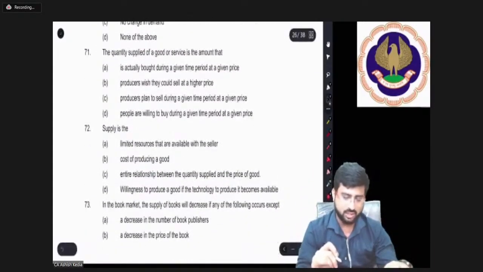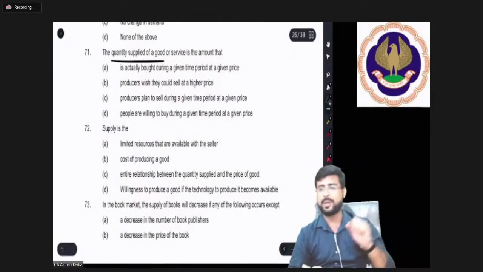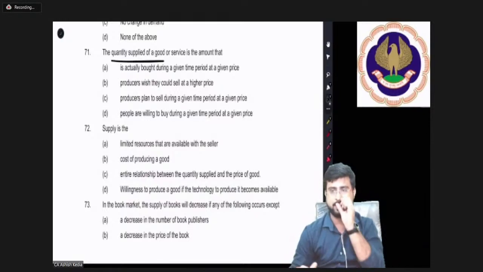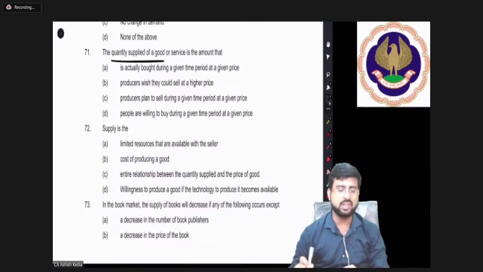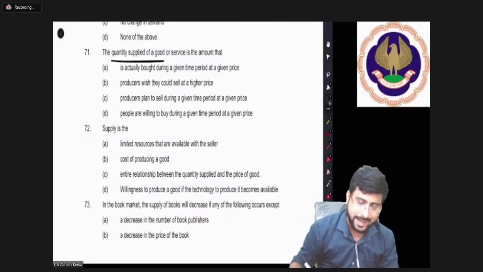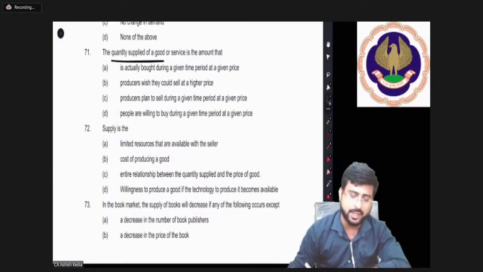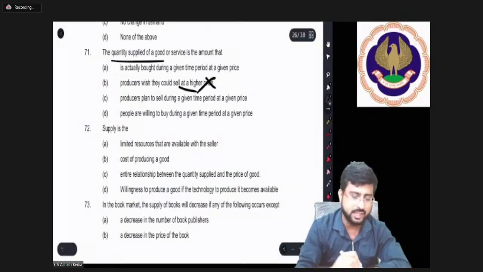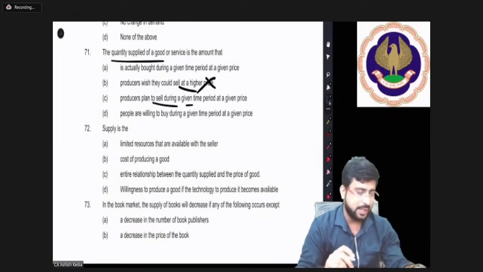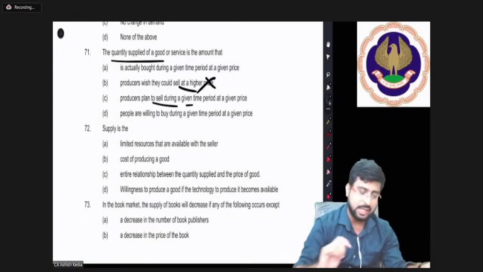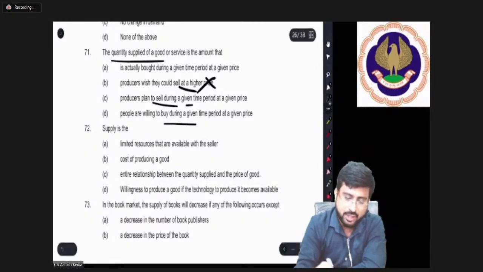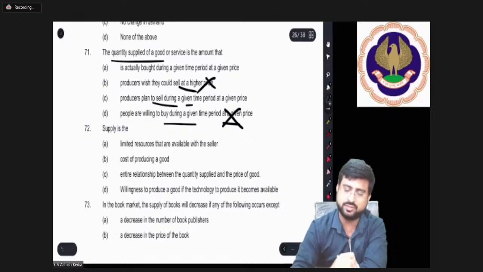Quantity supplied questions are coming back to back now, so pay attention, everyone. Quantity supplied of a good or a service is the amount that is actually bought during a given period at a given price. Or producers wish they could sell at a higher price. Or producers plan to sell during a given time period at a given price. People are willing to buy during a given time, so we are not concerned about the consumer.